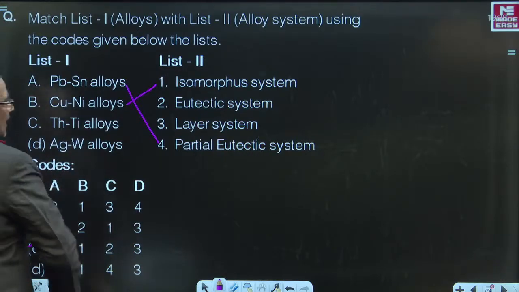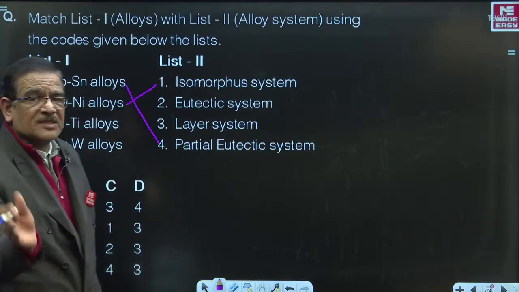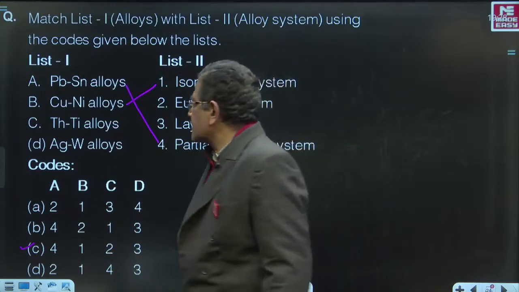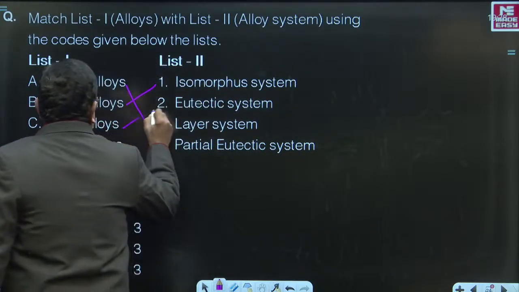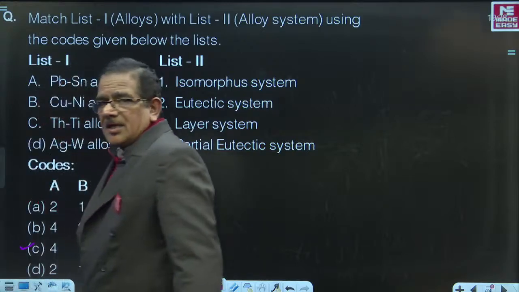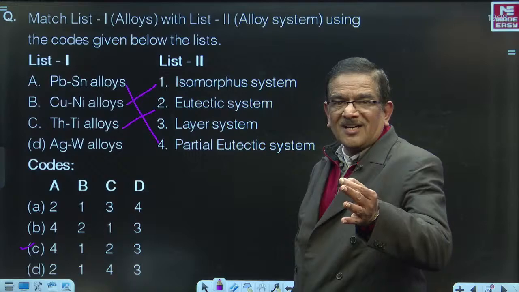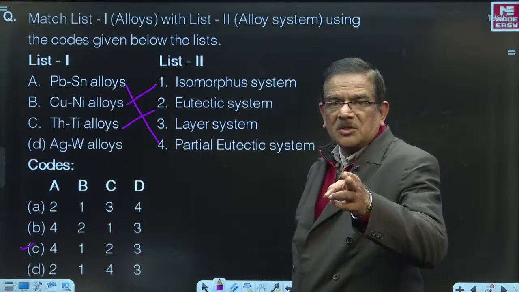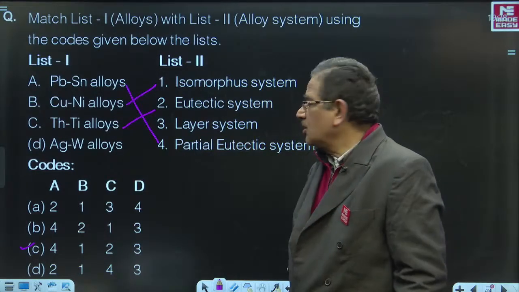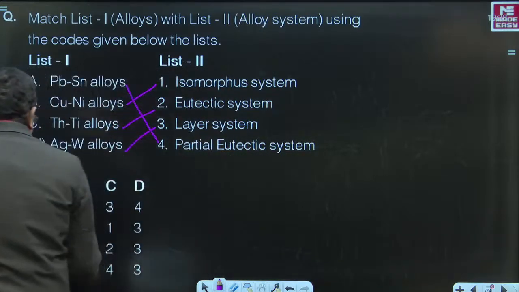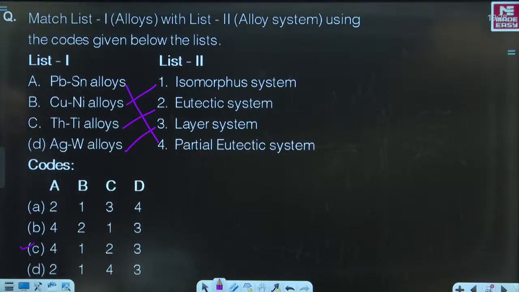Then thorium titanium alloys, bismuth cadmium alloys, lead arsenic alloys, they are all eutectic alloys. So thorium titanium alloys are eutectic system alloys. Then silver tungsten alloys are insoluble in both liquid and solid states. So D goes with 3, C goes with 2. Therefore, the answer is choice C.